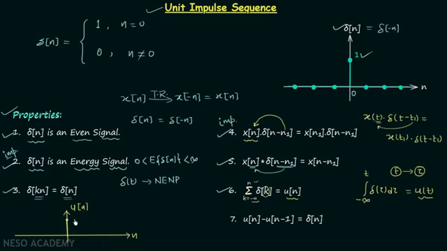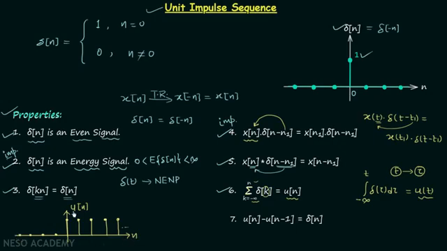Similarly, u[n] will remain 1 up to n equal to plus infinity. So I will draw the remaining portion roughly. It will look something like this up to n equal to plus infinity, and u[n] is equal to 0 when n is equal to minus 1, and it will remain 0 up to n equal to minus infinity.